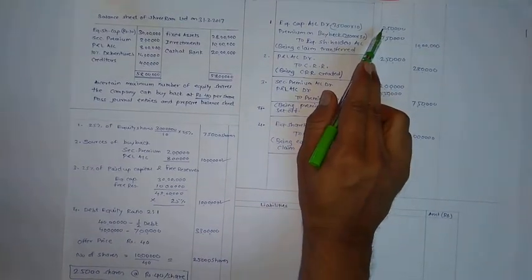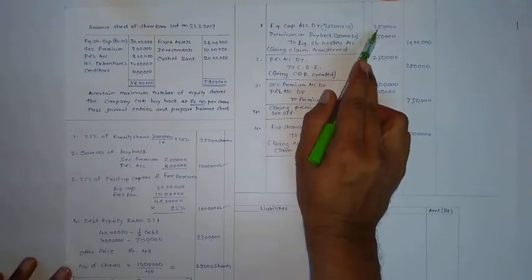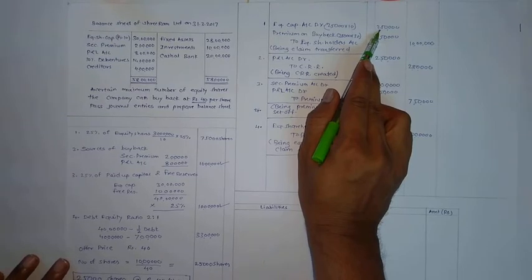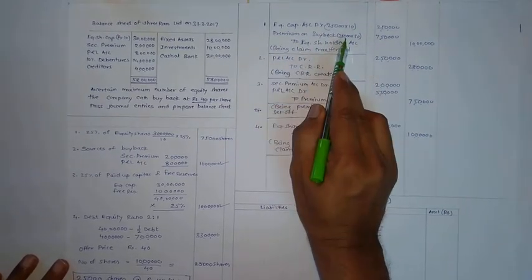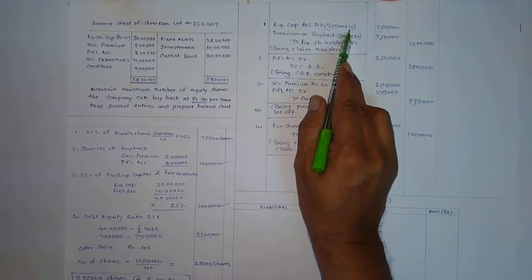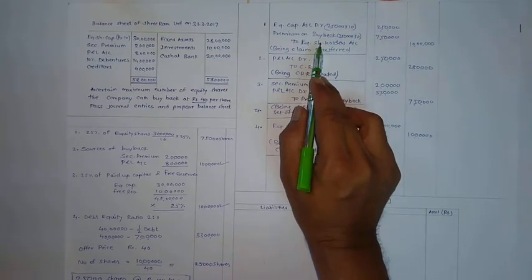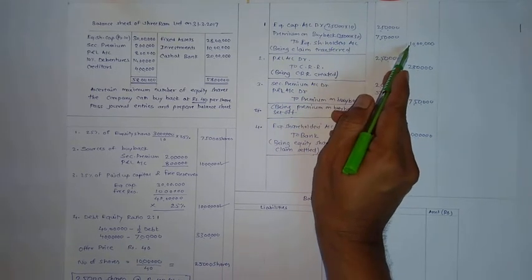First entry is for claim transfer, 25,000 shares at rupees 10 each. Amount is 2,50,000. Premium on buyback is 25,000 shares into rupees 30 because buyback price was 40. So 10 is face value, 30 is premium. Amount is 7,50,000. Total equity shareholders account 10 lakh.